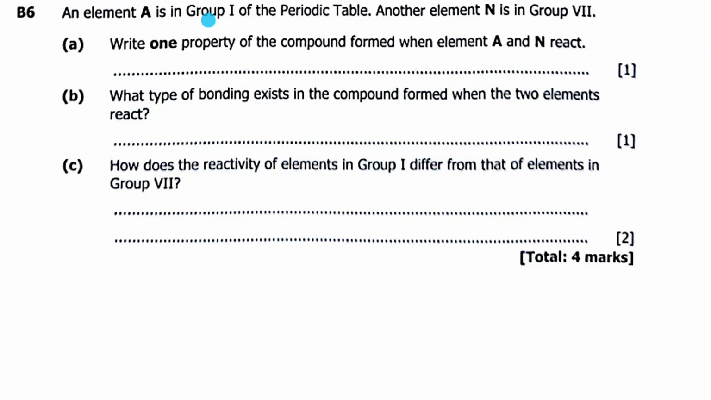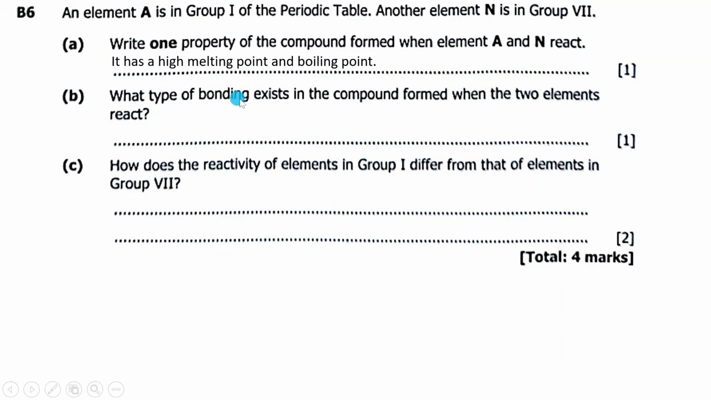So the type of compound they form is called an ionic compound, and the type of bond is an ionic bond. The property they have is that they have a high melting and boiling point. Another property you can mention is that they are solid crystalline. You can say they conduct electricity in aqueous or molten state. Of course, there are many properties that have not been mentioned.